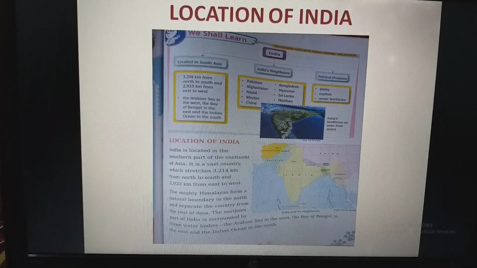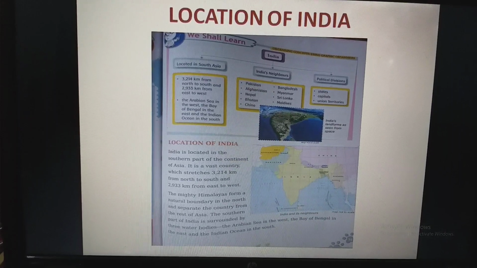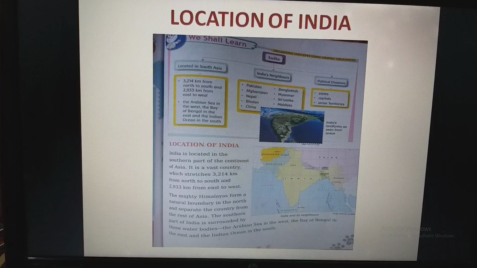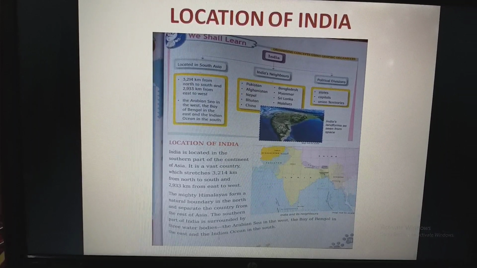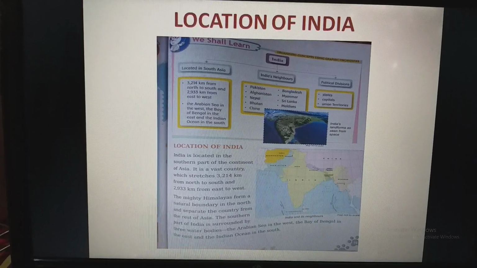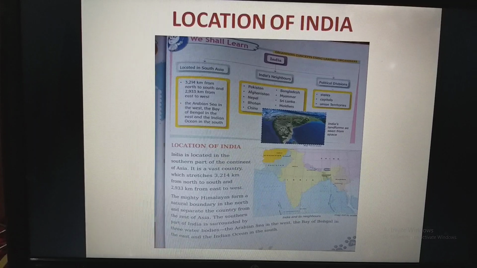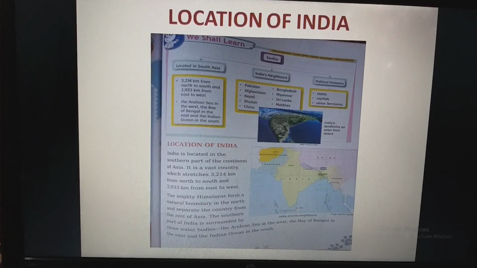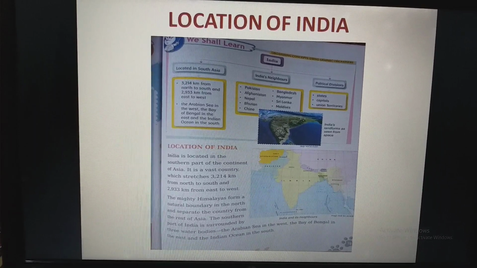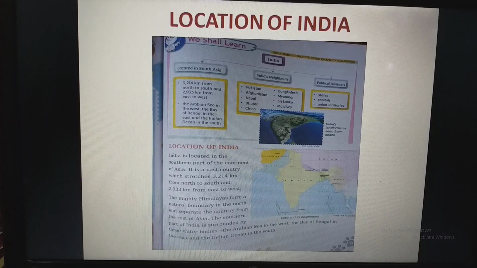Now children, you see the location of India. Beside the location of India, you will also find a map. India is located in the southern part of the continent of Asia. It is a vast country, means very big country, which stretches 3214 kilometers from north to south and 2933 kilometers from east to west.